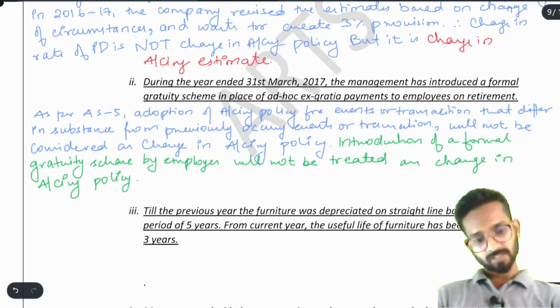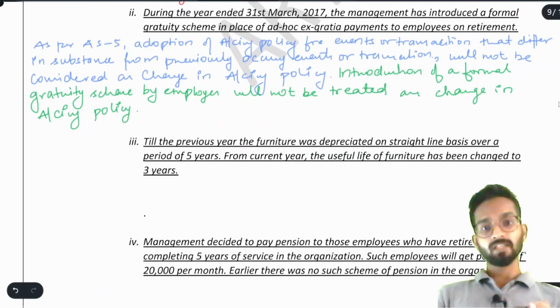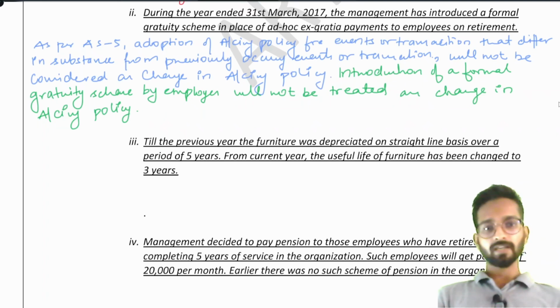Simple enough. Now this is the adoption, this is not the change. When can we say it is the change? When they are following some scheme before and now they are changing the scheme, but here they are adopting the new formal gratuity scheme for the first time.